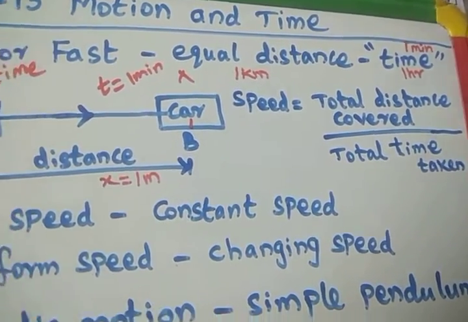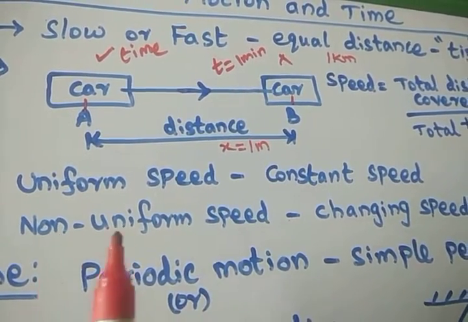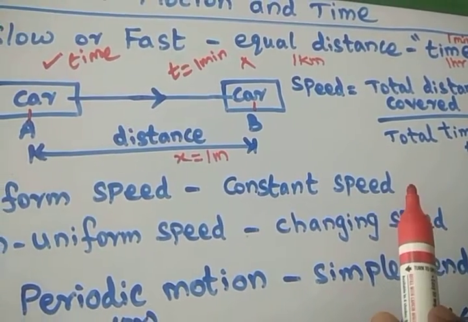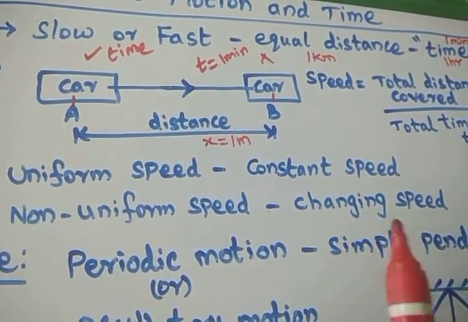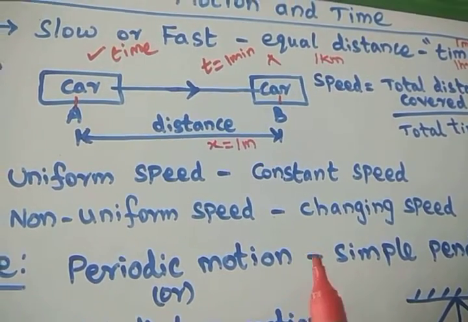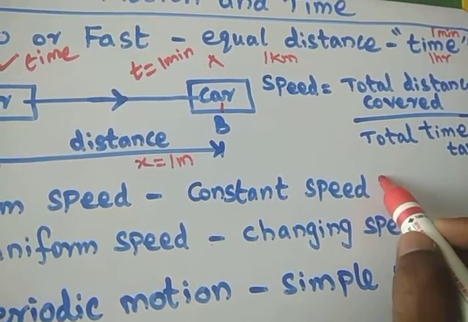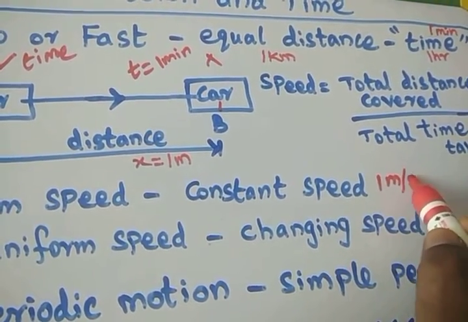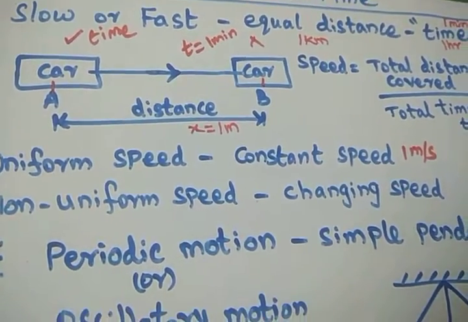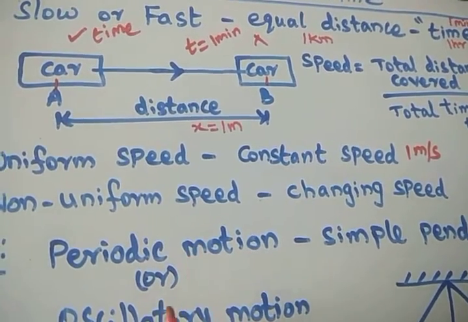time taken. Then the speed may be a uniform speed or non-uniform speed. If the speed is constant, that is a uniform speed. If the speed of the car is changing often, it is called a non-uniform speed. Let us take that throughout the motion, the speed is 1 meter per second. So that is a uniform speed. If the speed is not constant and varies from time to time, that is a non-uniform speed.